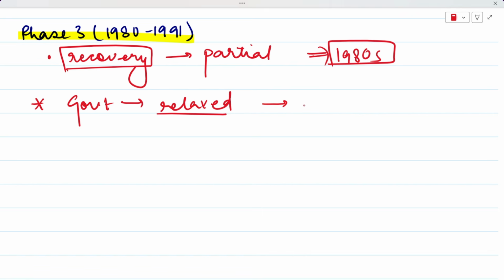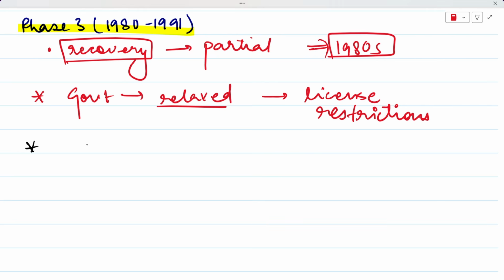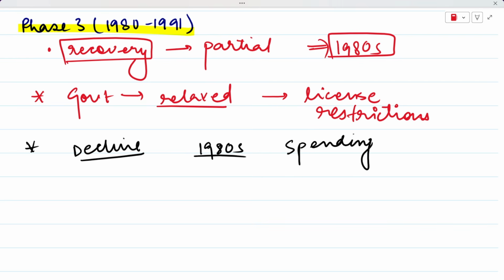And we saw in the last phase that there was a decline in public investment, right? So during the 1980s, the government started to spend even more. High government spending increased the demand throughout the country.